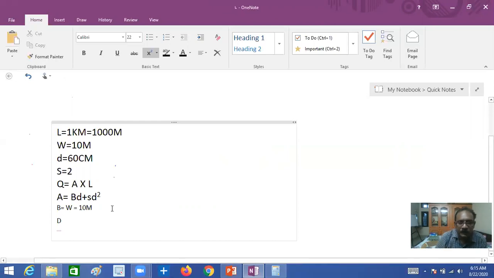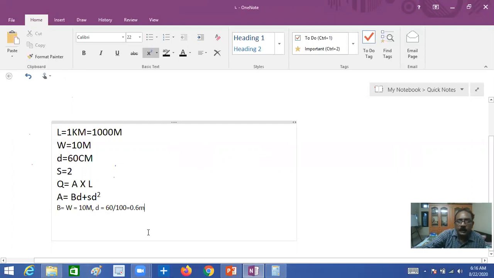So that you may not get confused, small d is equal to 60 centimeters. So 60 divided by 100, you have to convert into meters. First of all, you have to convert into meters, so 0.6 meters. Always convert the units first.